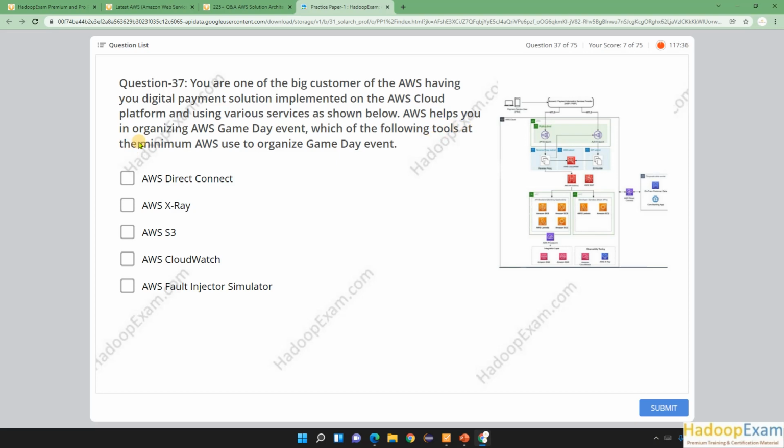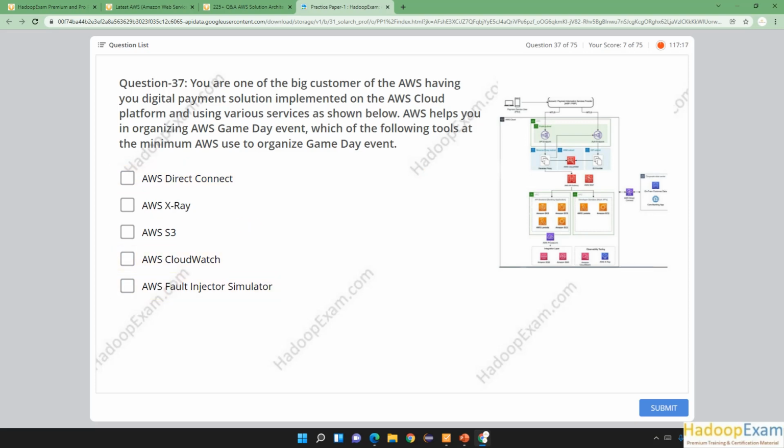AWS helps you in organizing an AWS game day event. So we have been learning from the previous question about game day event, correct? Now here AWS itself is helping you to set up this game day event. Which of the following tools does AWS minimum use to organize the game day event? So that is what you need to answer.